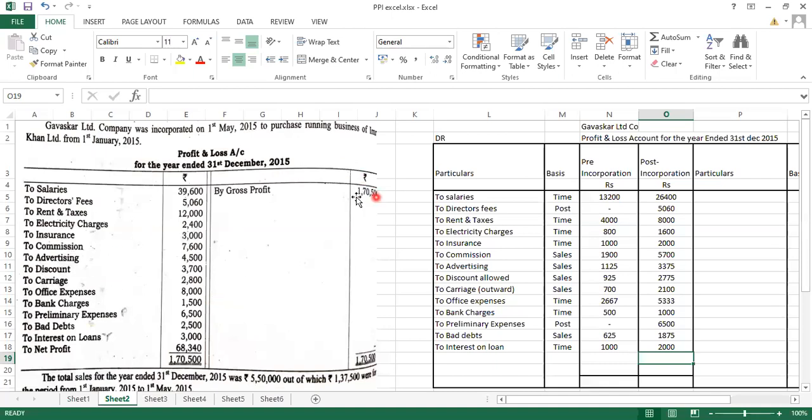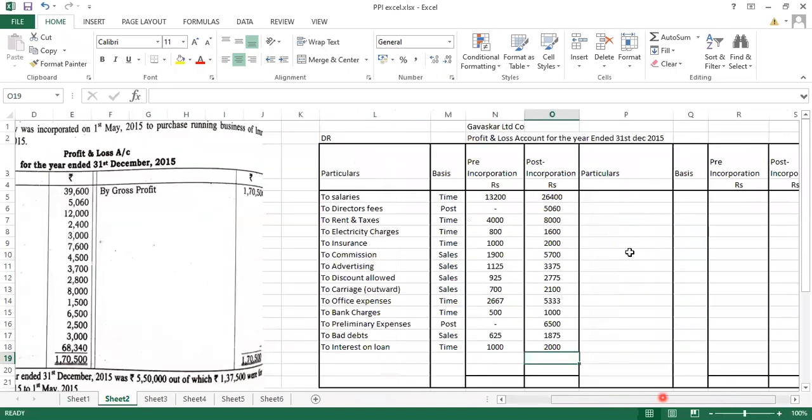Now the only thing which remains is gross profit. What does profit depend on? On sales. So gross profit will be divided in which ratio? It will be divided in the sales ratio. So on the credit side, we will be writing by gross profit and the basis will be sales.